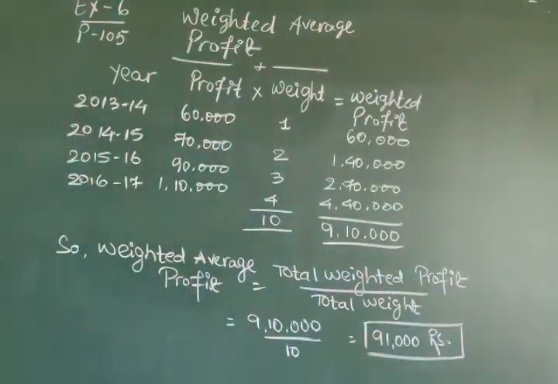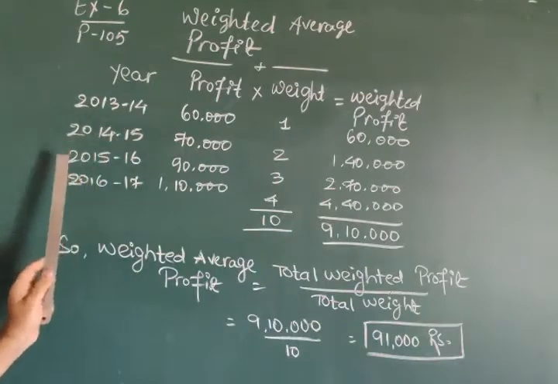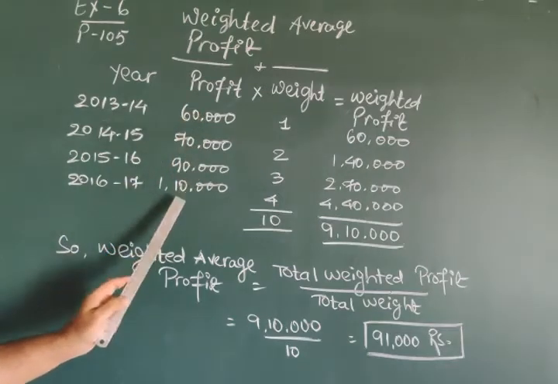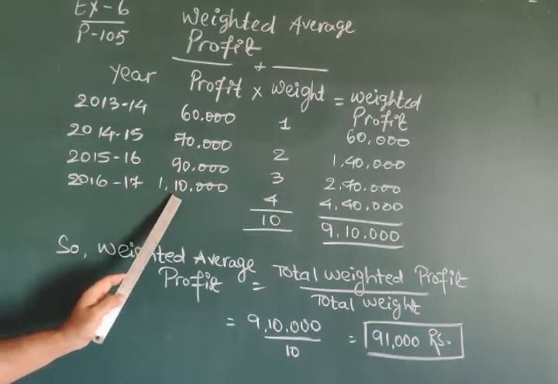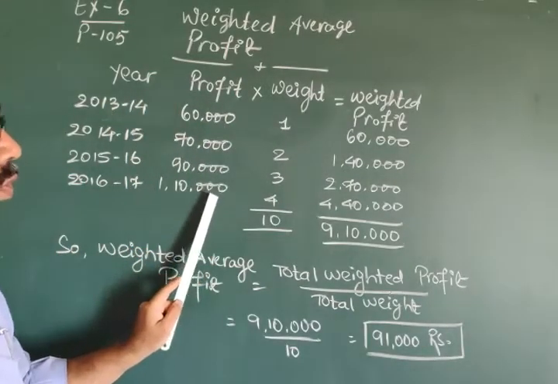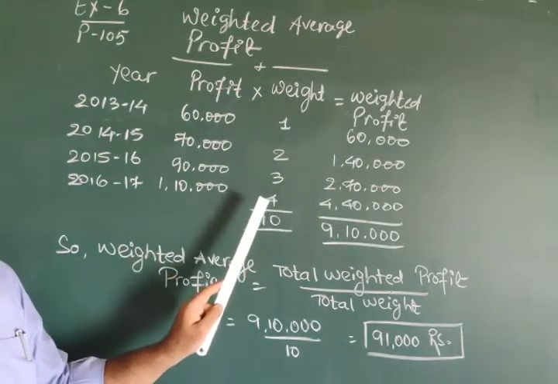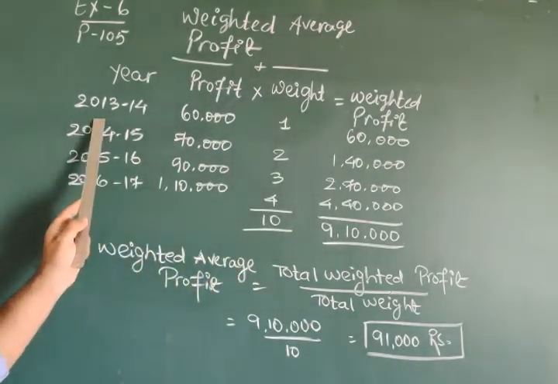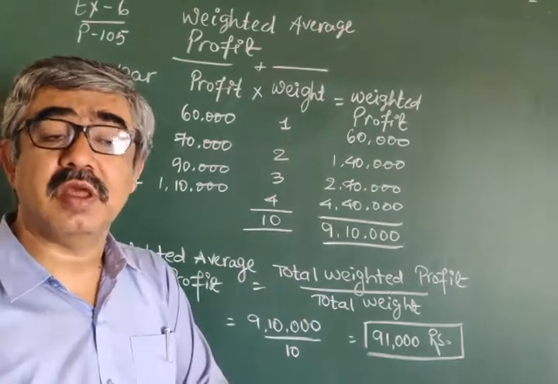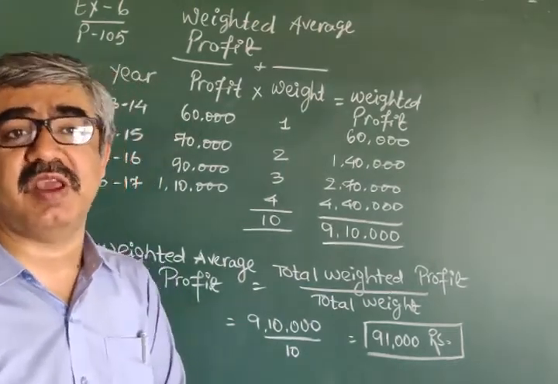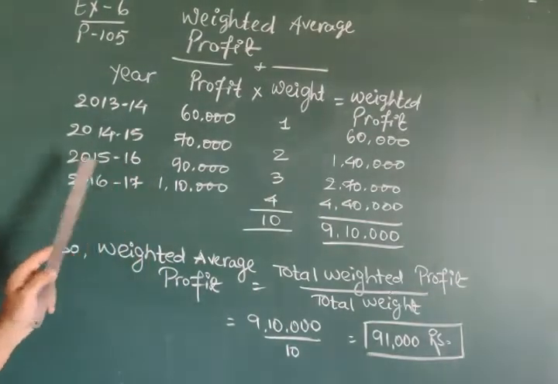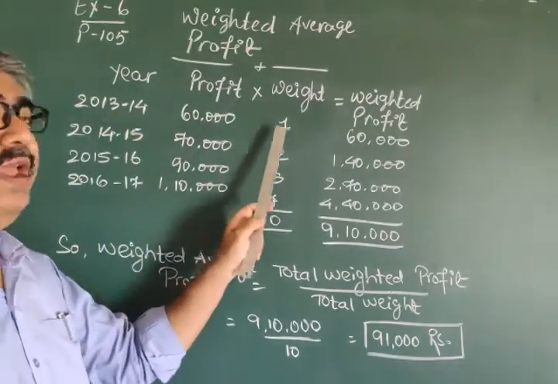This is already given to you. So years 13-14, 14-15, 15-16, 16-17, and profit 60,000, 70,000, 90,000, 1,10,000. You are just going to copy this from the question itself. Till this moment, don't do anything. Please control yourself. If you do it in a jumbled way, there are many chances that you commit a mistake while copying the question. So first of all, copy the question properly, then put weight.